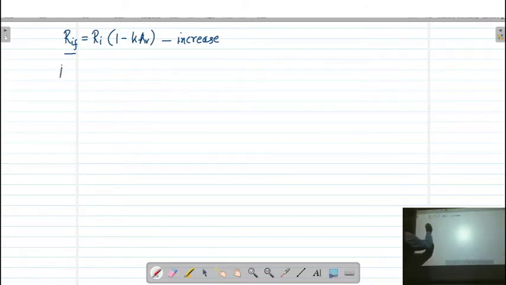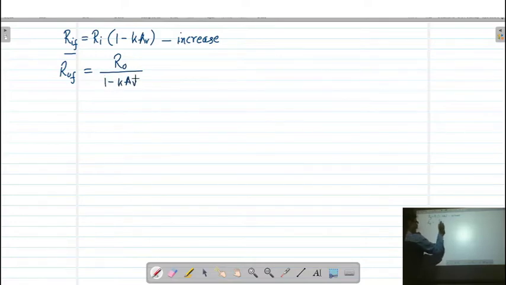Then we discussed the effect on output resistance. Here the output resistance is given by Rho upon 1 minus k into AV. So whatever the original output resistance is, it is now divided by the factor 1 minus k into AV. It means the output resistance of the amplifier is going to decrease.